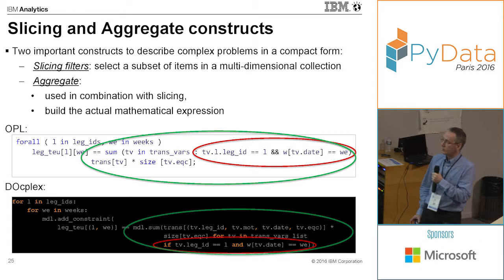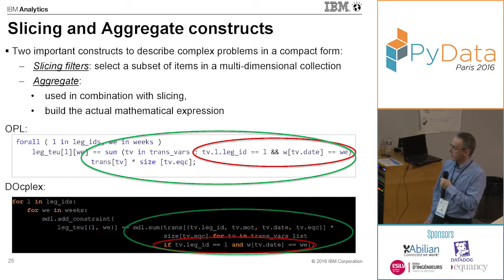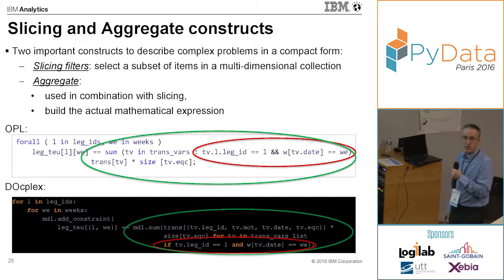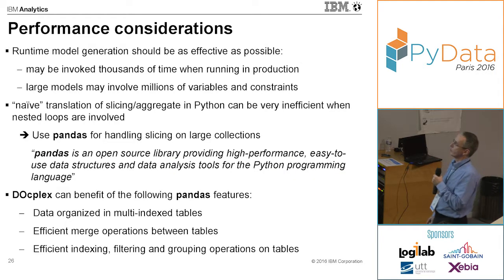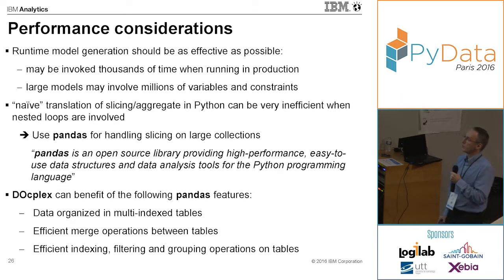In Python, if you do the naive implementation, there are some performance issues, because for each iteration of the nested loops, we iterate through the complete collection, which can be huge. So there are some performance issues when you have large models, and we have to consider those.